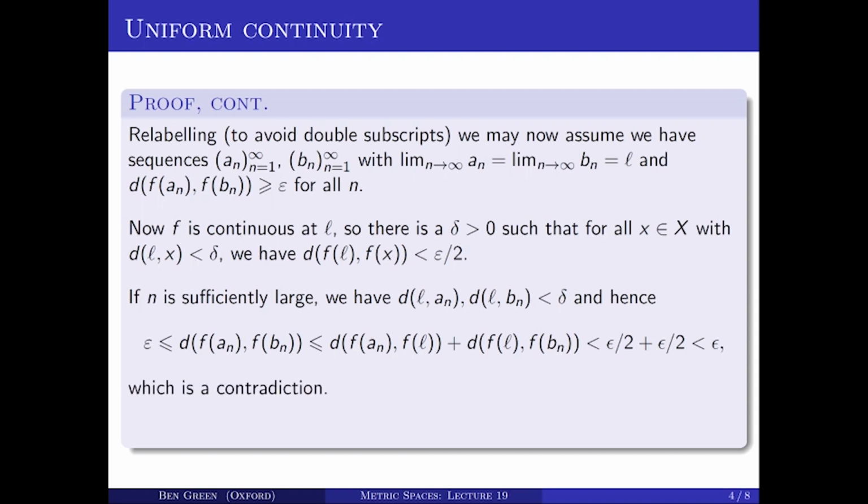So that's a contradiction. So just to recall, I assumed that I had a continuous function from X to R, where X is sequentially compact, that wasn't uniformly continuous. And then I eventually managed to get a contradiction. So we were wrong to assume that f is not uniformly continuous, and that proves the result.